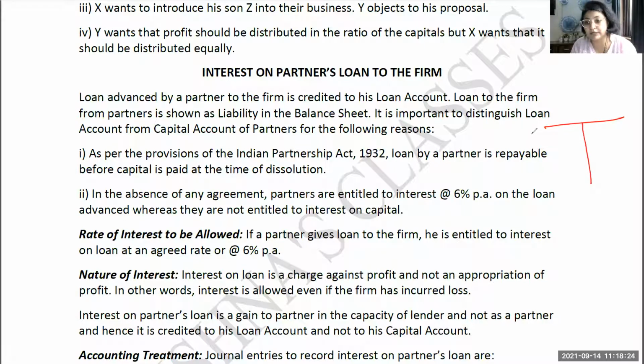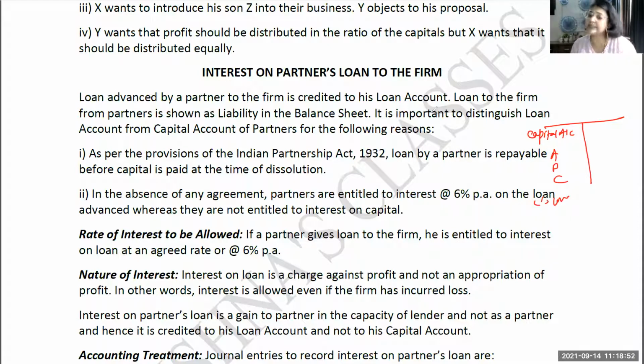Suppose there are capital accounts, so there will be capital accounts of the partners A, B, C. Suppose there are 3 partners. If C has given the loan, C's loan account will reflect separately. The reason is that when this partner is giving a loan to the firm, he is not giving it in the capacity of partner. He is giving the loan as a creditor to the firm.